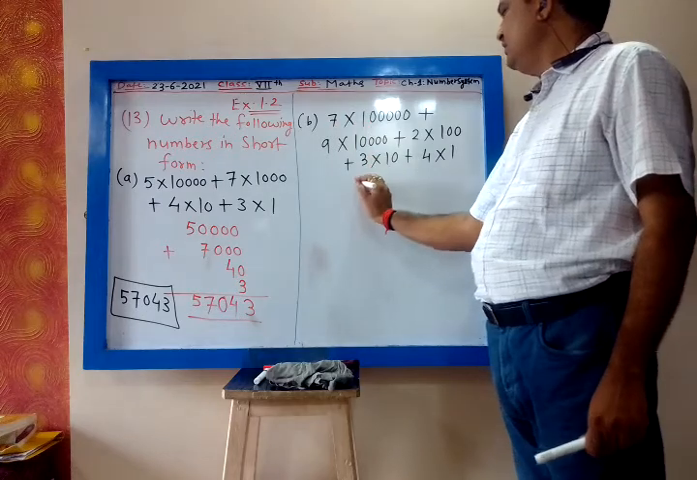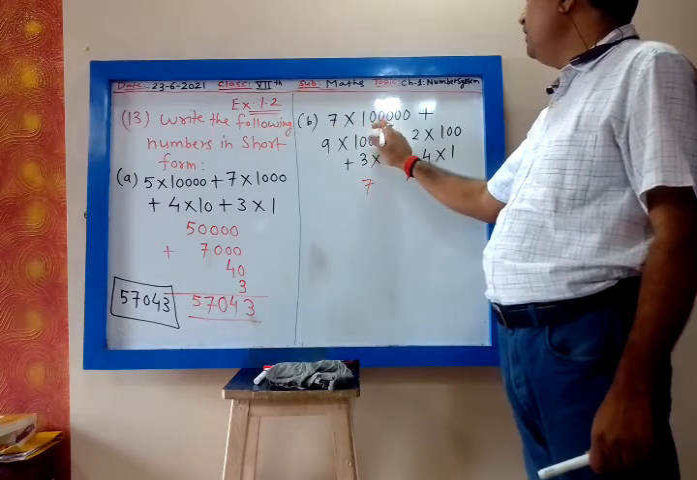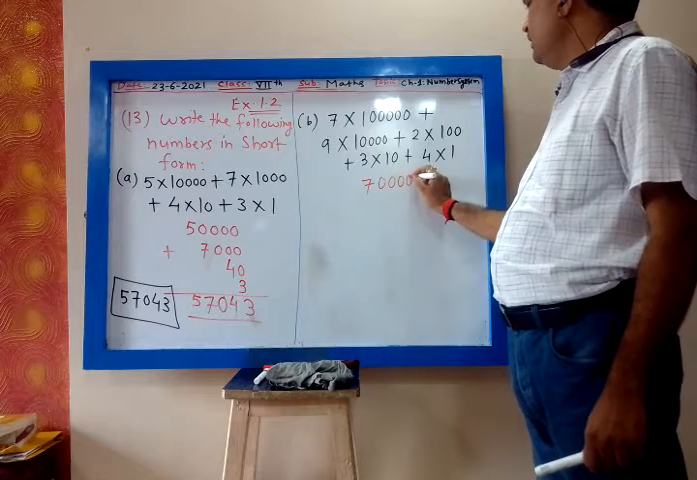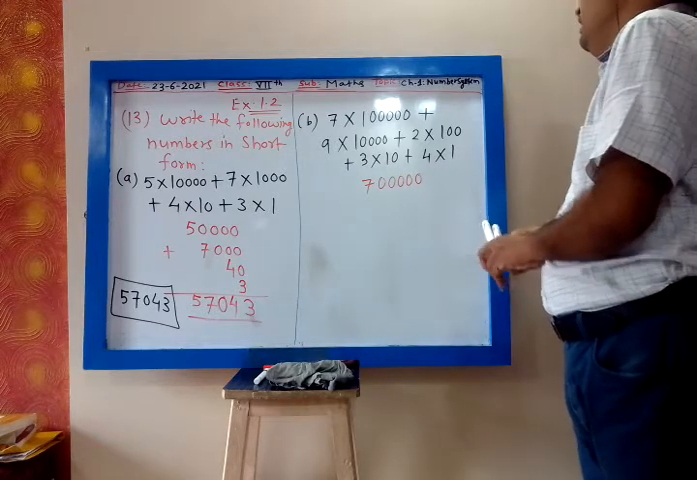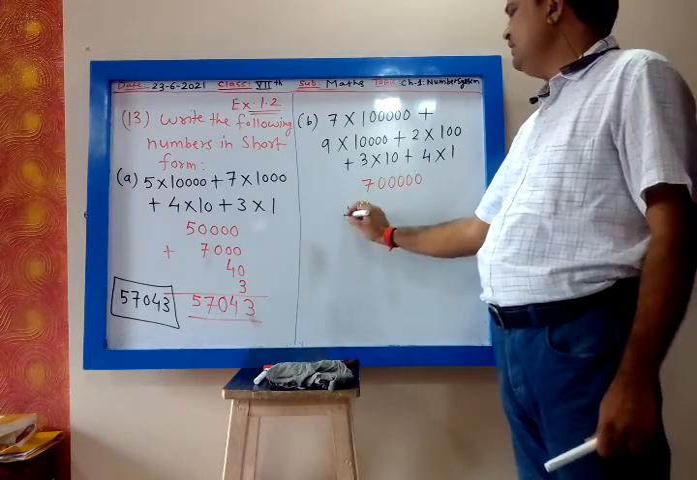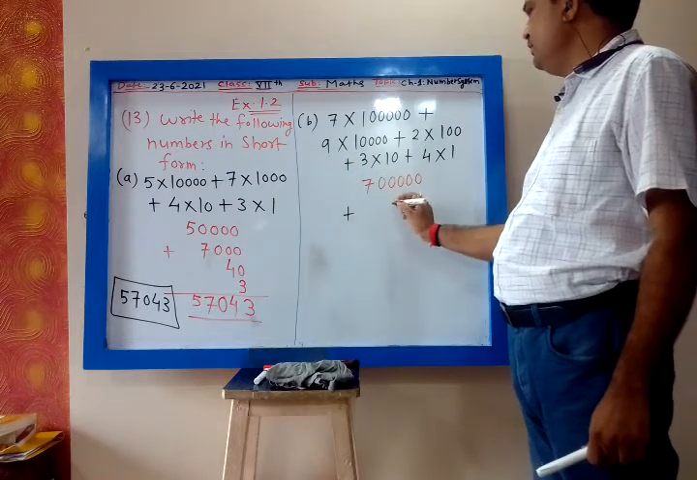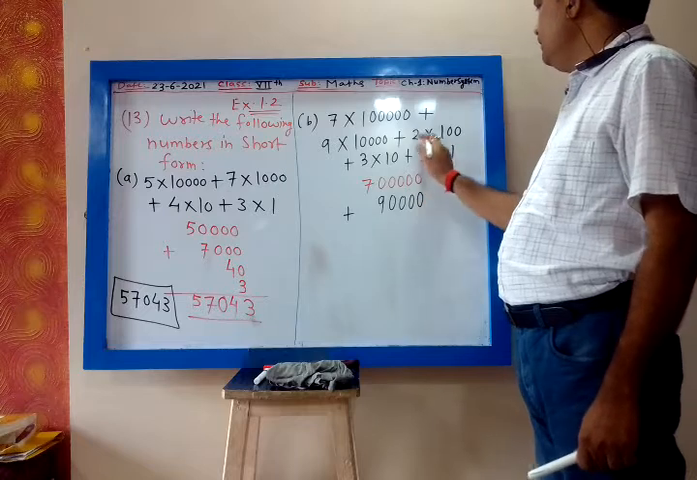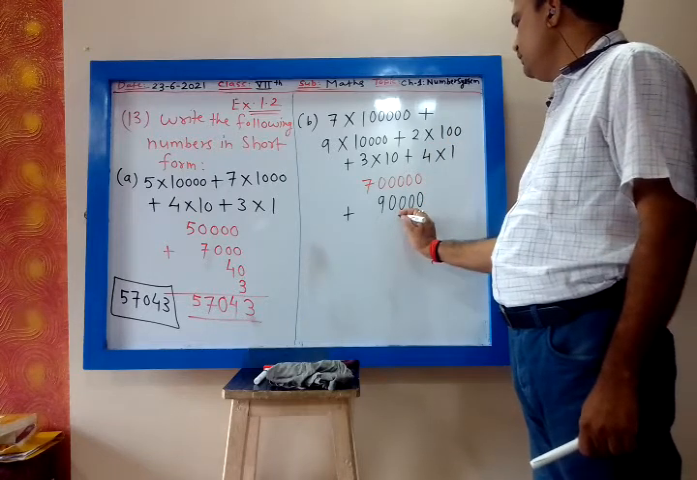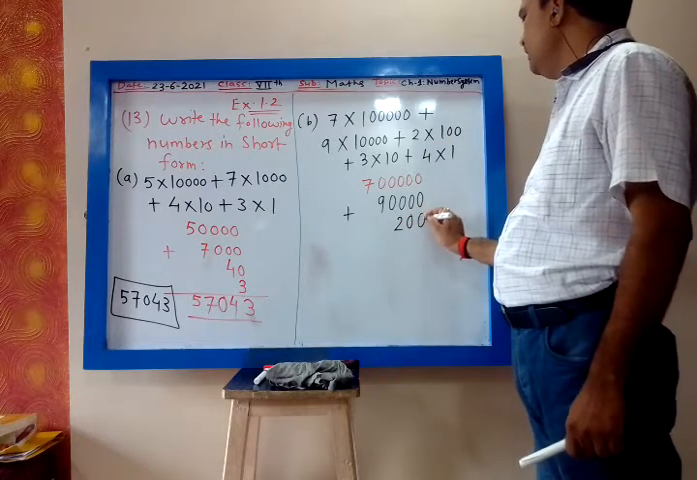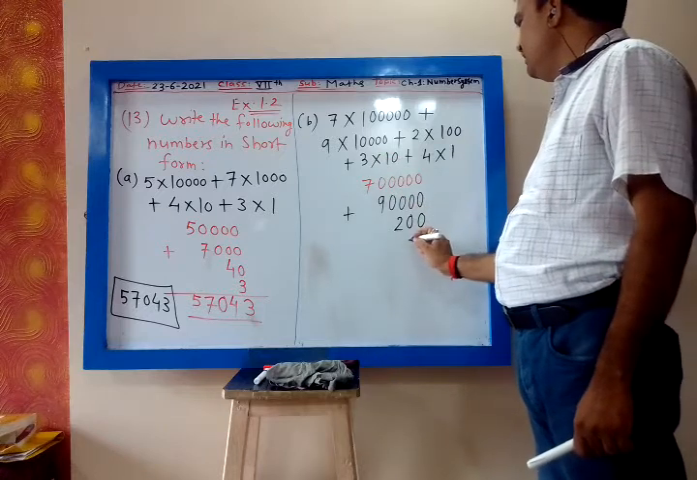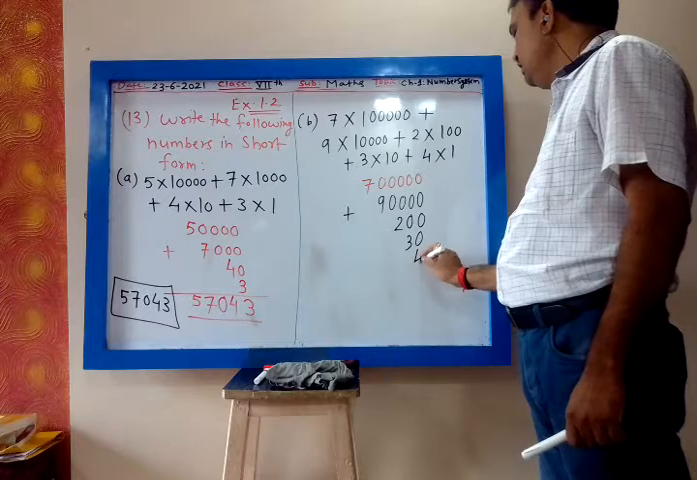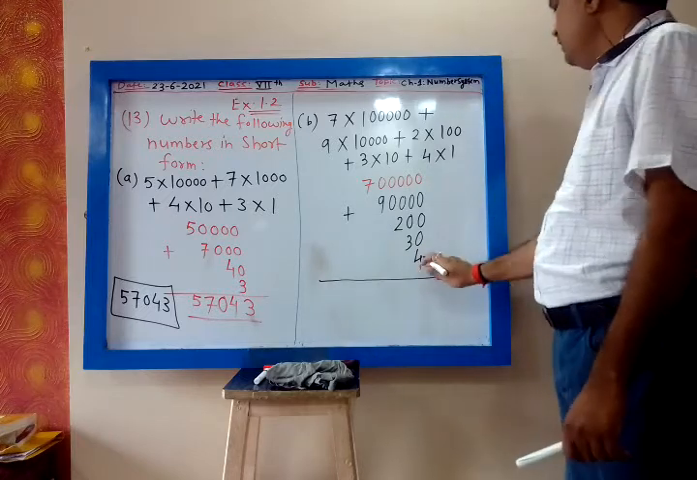7 into 1, 7. Then how many zeros? 1, 2, 3, 4, 5. 5 zeros are there. So plus 9 into 10,000, 4 zeros. So 9, then 4 zeros. Then 2 into 1, 2, 2 zeros. So 2, then 2 zeros. Then 3 into 10, 3, then 1 0, 30. Plus 4 into 1, 4. In unit place we write.